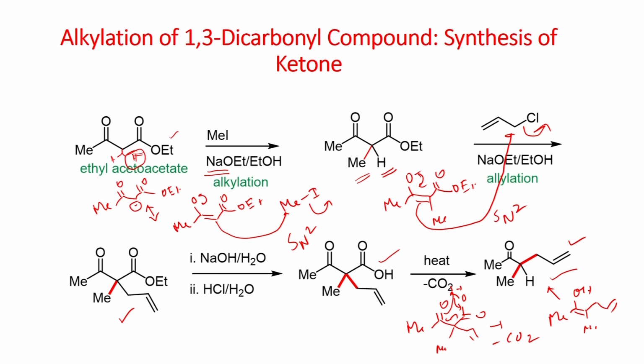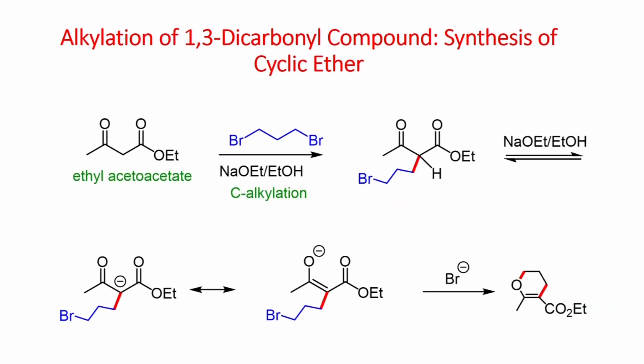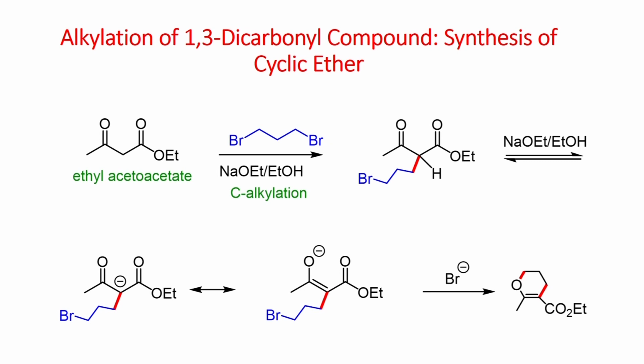So, now let us look at the reaction of ethyl acetoacetate with 1,3-dibromopropane. As we have seen earlier, there we saw the reaction of two different alkyl halides. First the reaction of methyl iodide, then the reaction of allyl chloride. In this case, the substrate undergoes reaction as we have seen earlier with base to form the enolate.